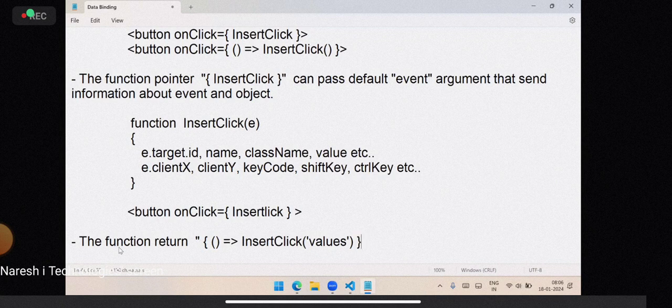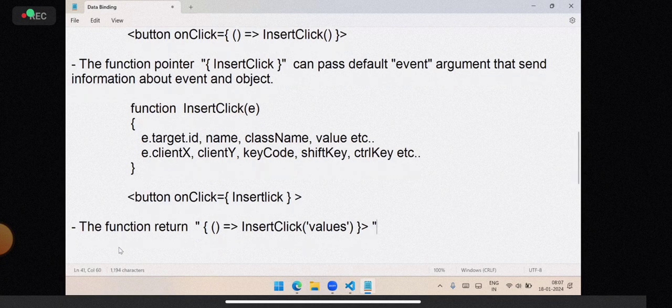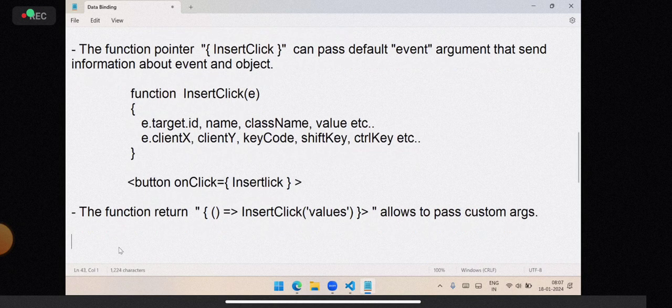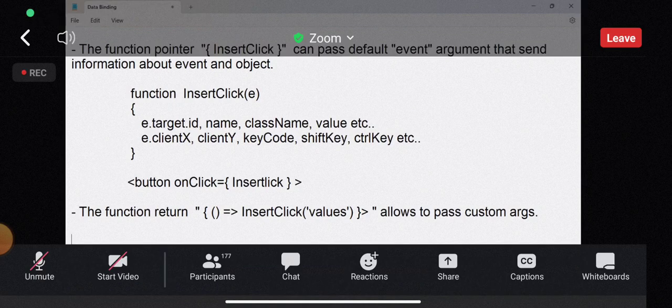The function return allows you to pass custom arguments.